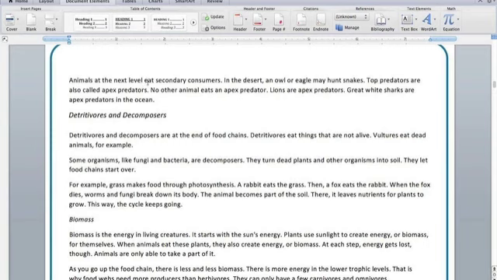Top predators are also called apex predators. No other animal eats an apex predator. Lions are apex predators. Great white sharks are apex predators in the ocean.